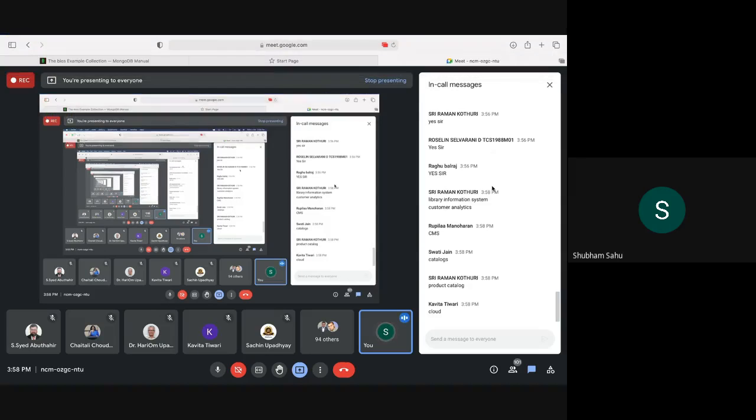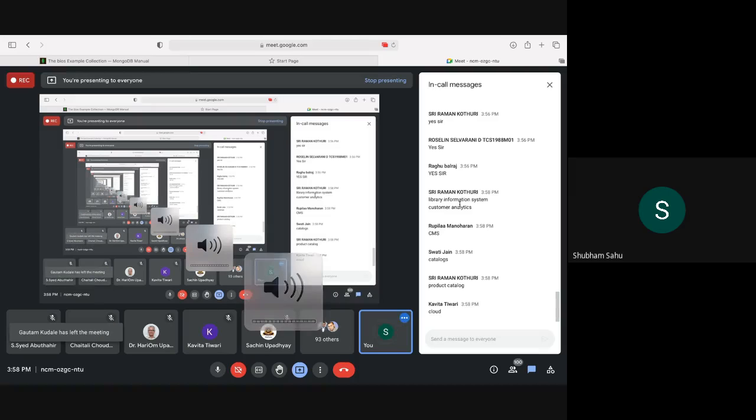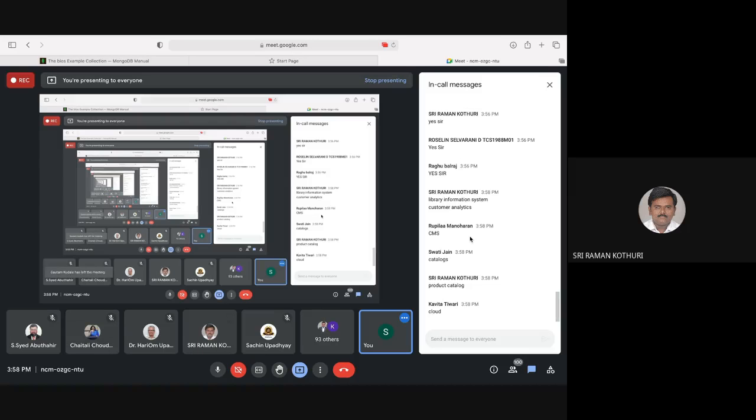Mr. Sriraman, we can start from you. Sir, in the library, we are going to update the textbooks and other versions. Your voice, sir, is too low. Sir, we need to update the library information regarding the books, indexing books, and the different versions.